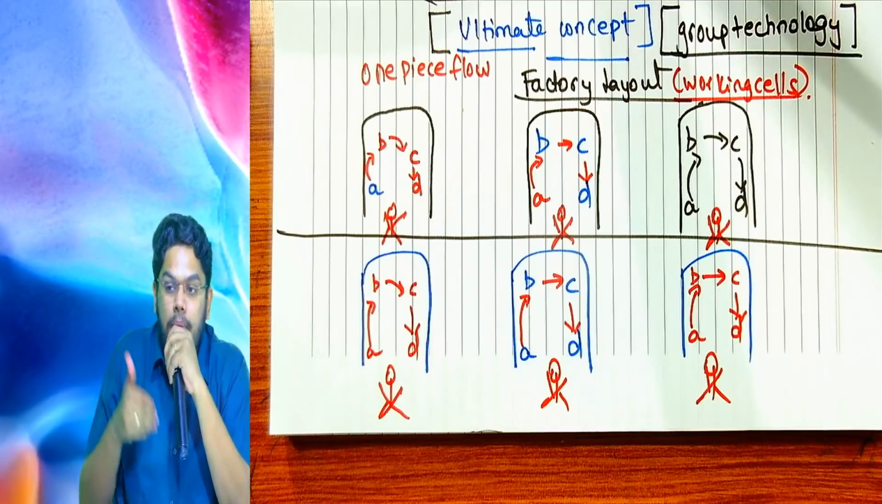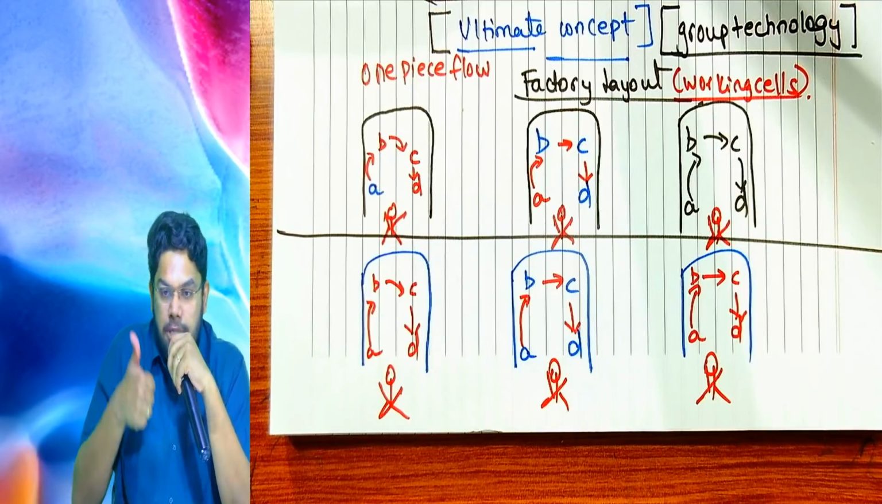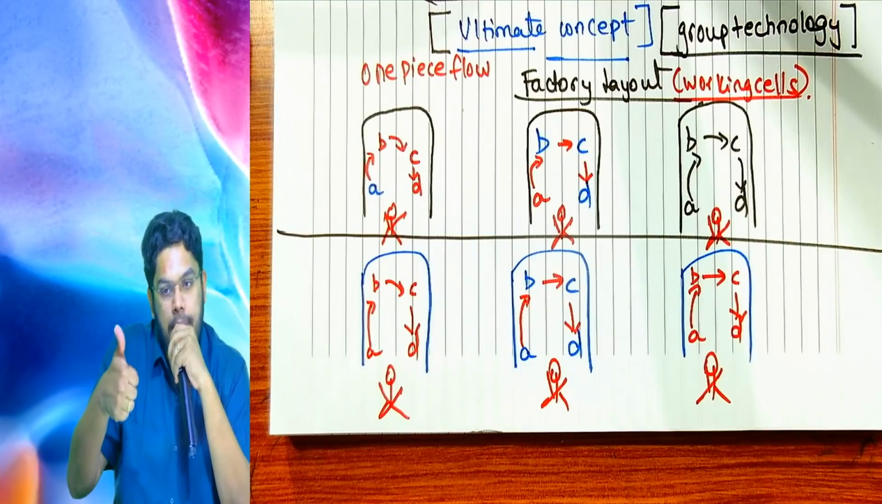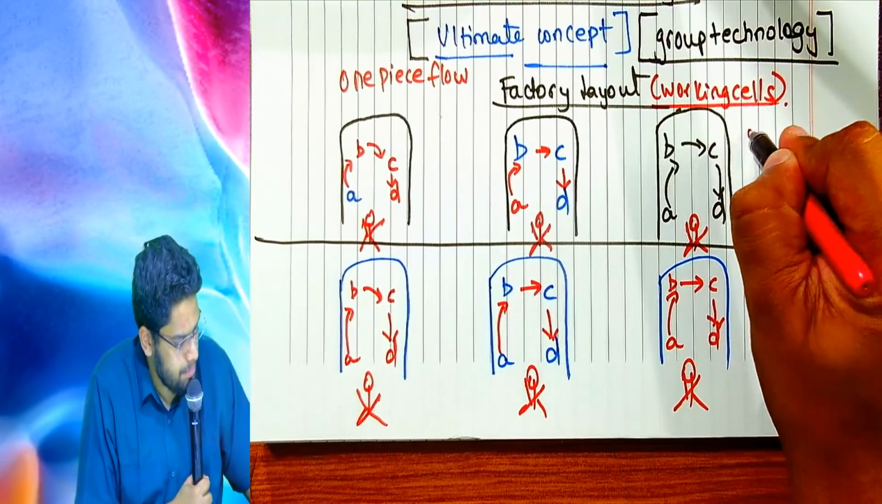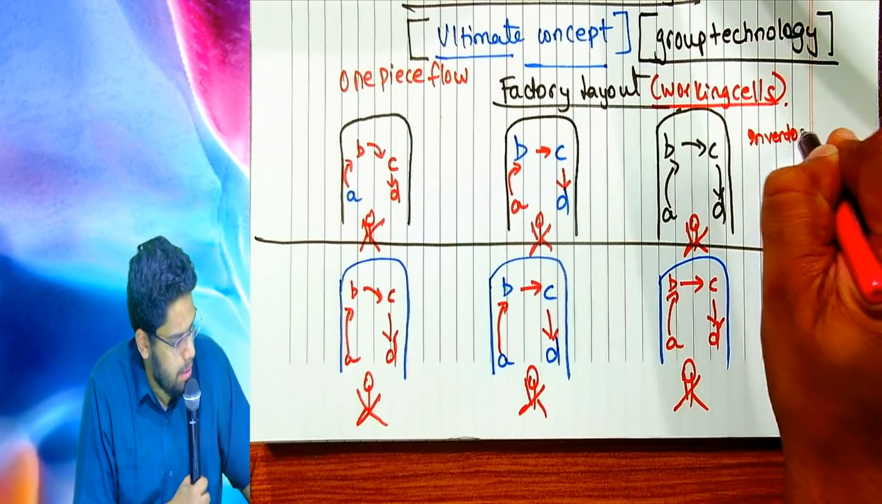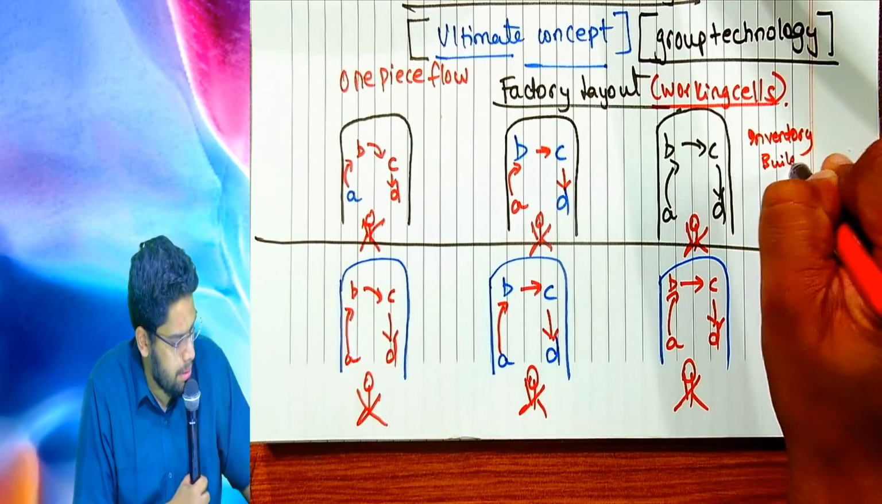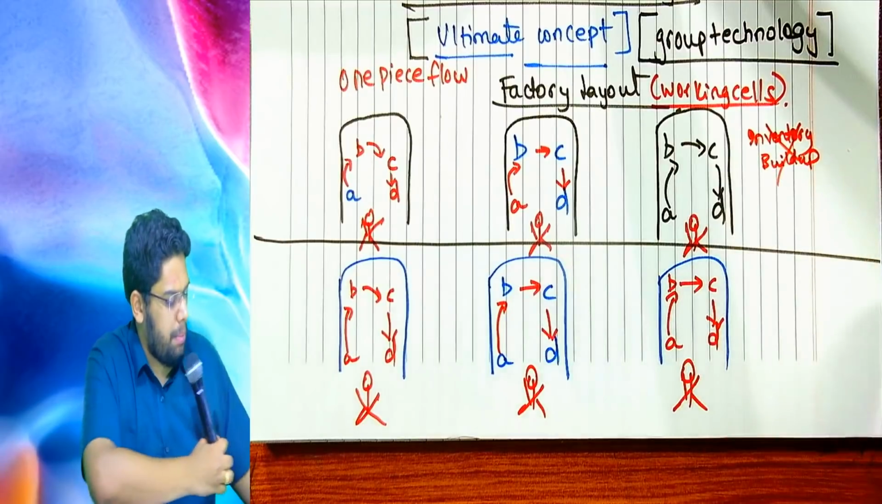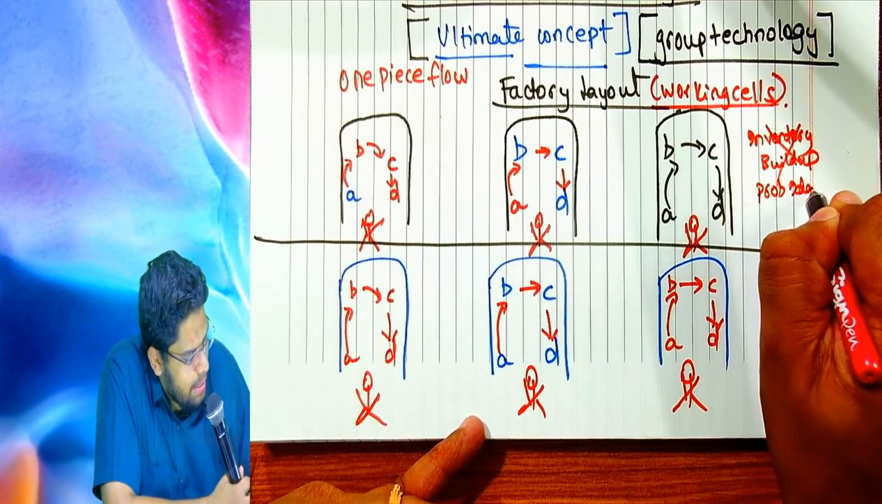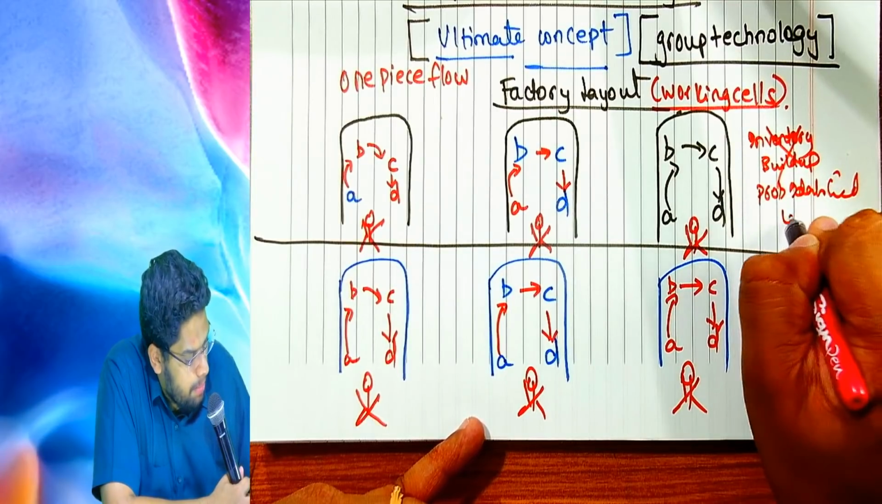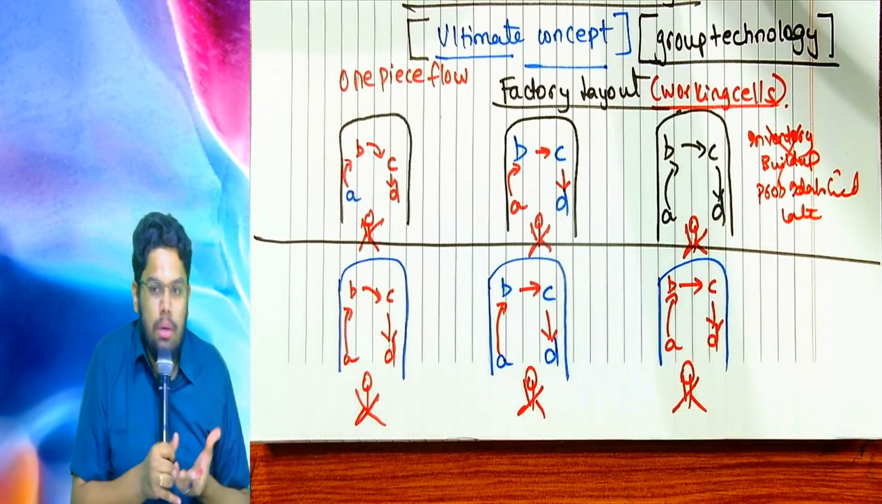First problem was inventory build-up. We have solved the problem of inventory build-up. Second problem was problem identified later. Problem is identified late. Sir, do you remember or no, sir?